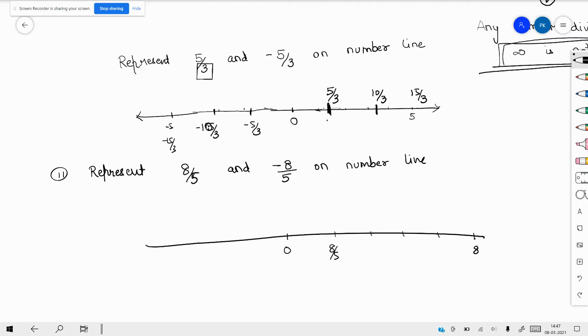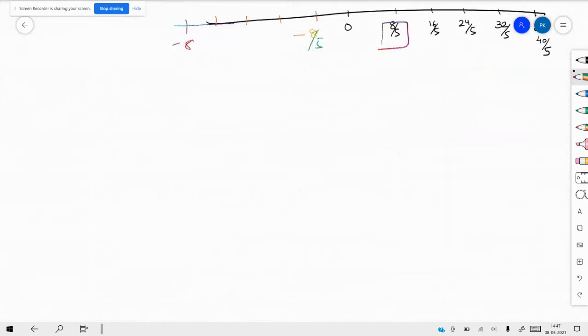This will be 16 by 5, 24 by 5, 32 by 5, and 40 by 5. So here I am getting the number. Similarly here also you will get -8 by 5 if you divide the -8 into 5 parts. I hope it is clear. You want to try?